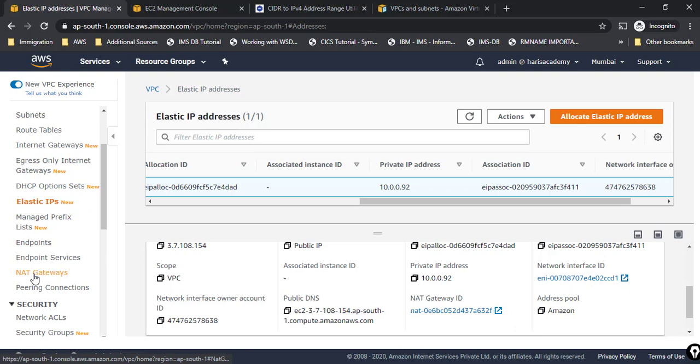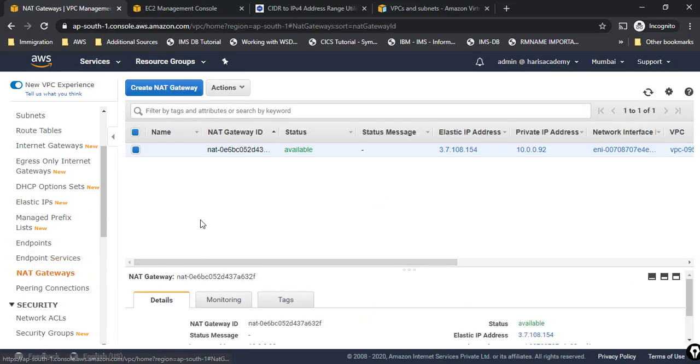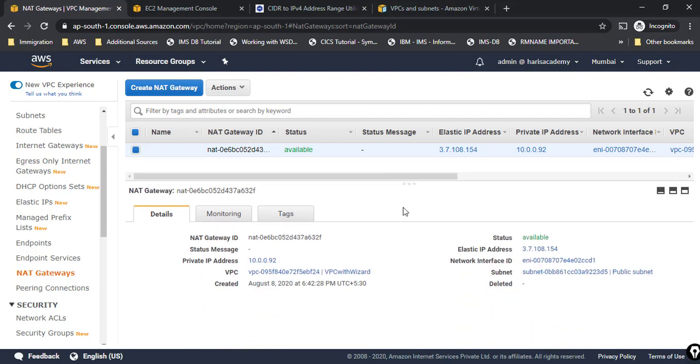So these are the important things, and this is one more thing which I was trying to say, NAT gateway. This is the NAT gateway which gets created, and this is also a chargeable service, right? It has an elastic IP address added to it, and this helps us to connect to the internet and get the details for our private subnets. Okay, so these are the things which we have created using a VPC wizard.